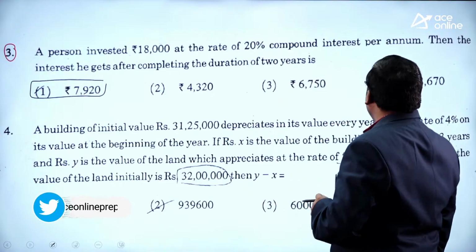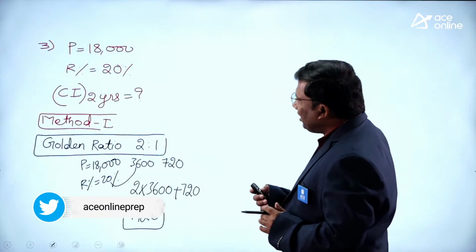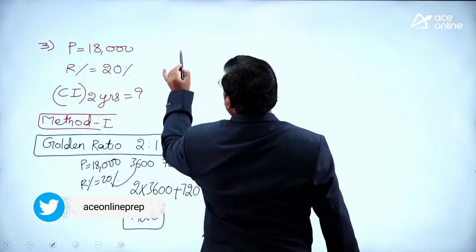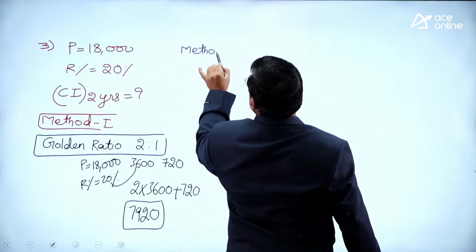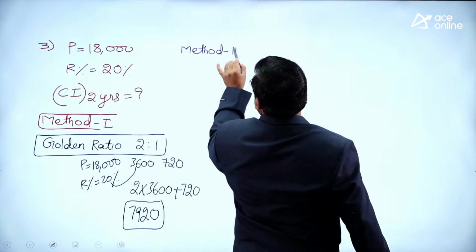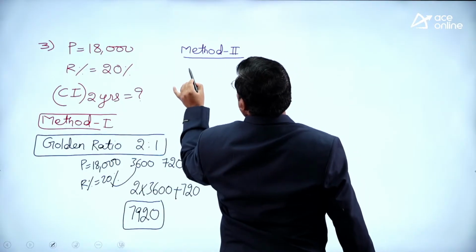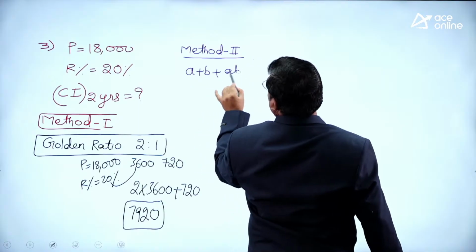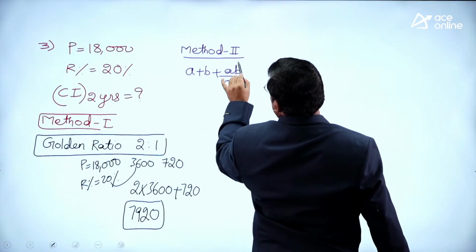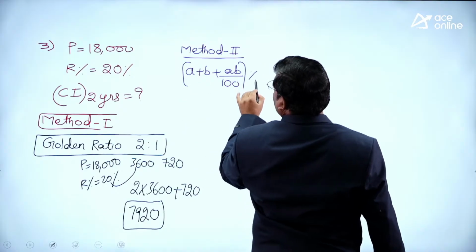I hope the idea is clear. Multiple ways I will solve. This is method 1. This is method 2. Listen carefully. Use A plus B plus AB by 100 percent.